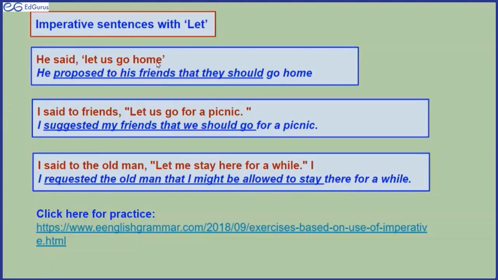Now here it is. He said, let us go home. He proposed to his friends that they should go home. So let us go home. What does it express? A proposal, an offer. Let us go home. He offered to his friend that they should go home. He proposed to his friends that they should go home. Now here, to infinitive is not used. It's the same format as that for suggested. Is that clear? Yes, ma'am.